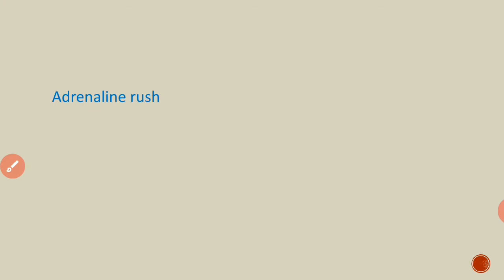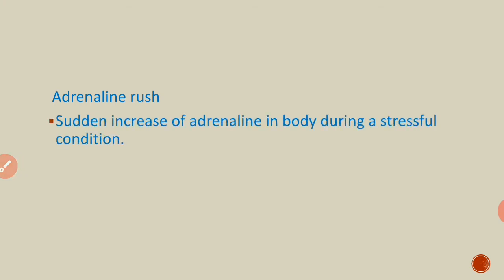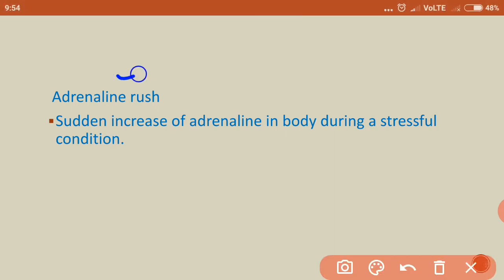Next, there is a condition called adrenaline rush. Adrenaline rush means there is so much increase of adrenaline in the body during a stressful condition, and this very sudden increase of adrenaline in our body is called adrenaline rush. But this is not a good condition, although adrenaline helps us to cope with the stress.